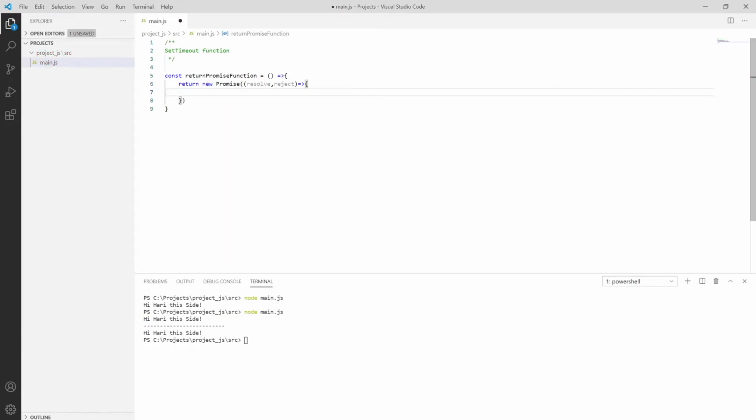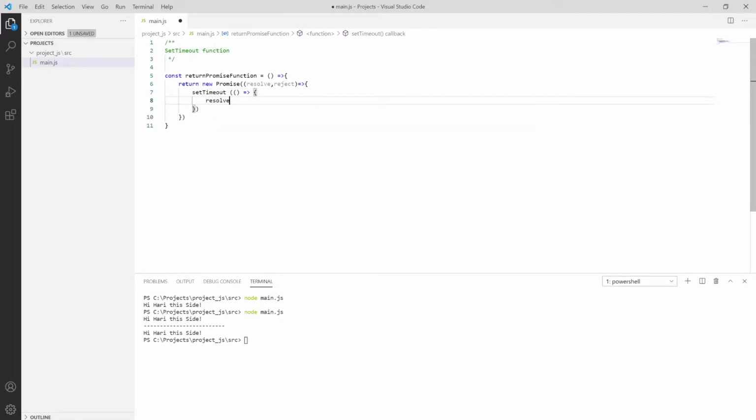So that's how we can put a set timeout function over here, and then after that one more set of braces, which will have nothing. Then it is going to resolve.